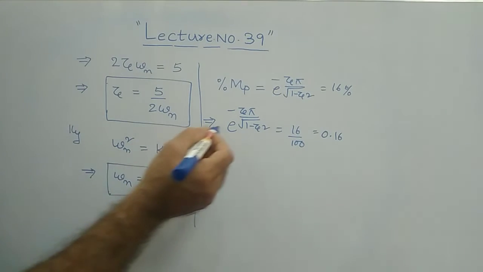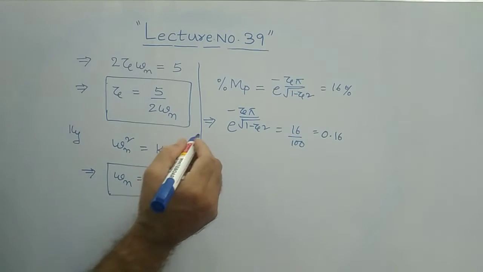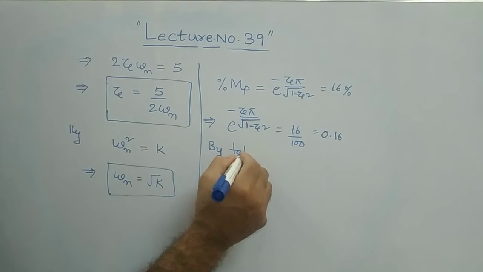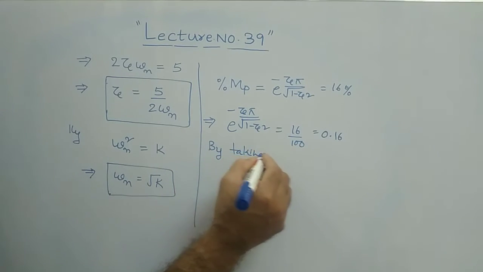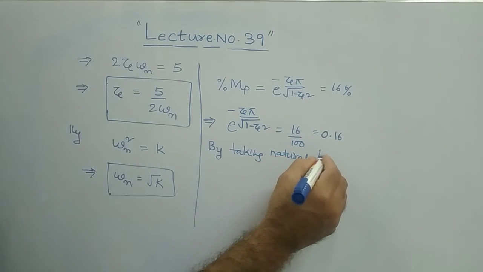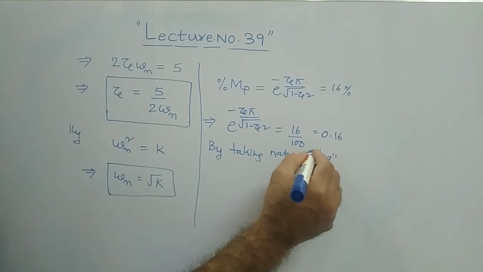0.16. Now you take natural logarithm on both sides.